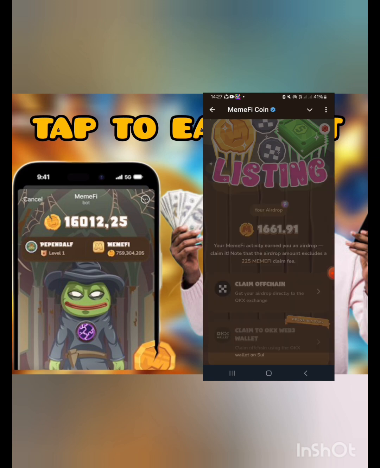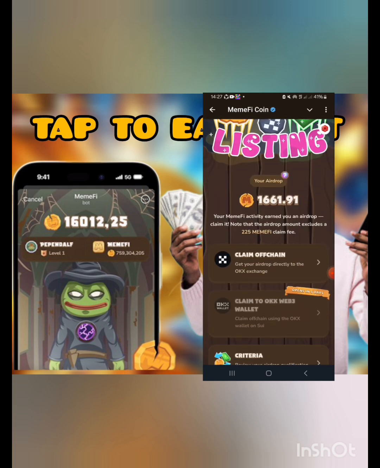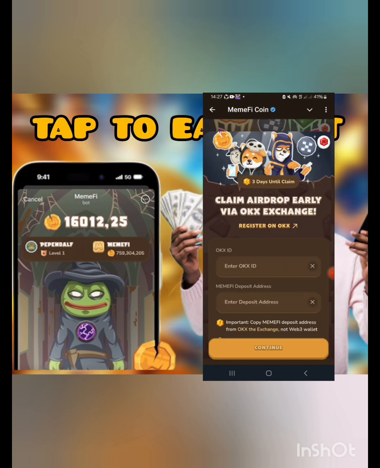So I'm gonna close this one, and then you check this one. They're saying you can claim to OKX Web3 wallet, or you can claim off-chain. Okay, off-chain. So here you simply click there, and then you'll see these two boxes. On top there, you need to paste in the OKX UID, and in the second box you have to paste in the withdraw address. So I'm gonna take you back to OKX so that we copy the OKX ID.